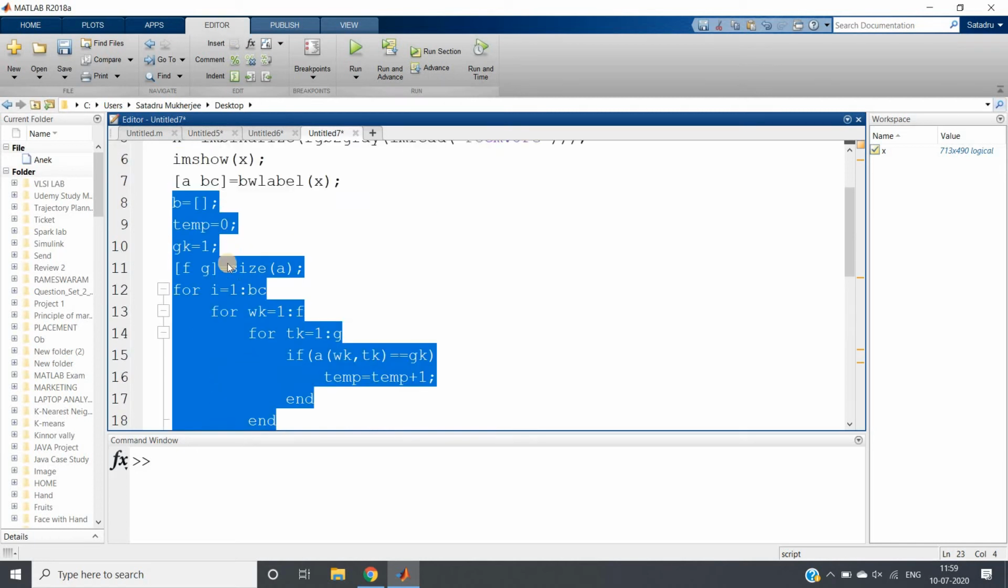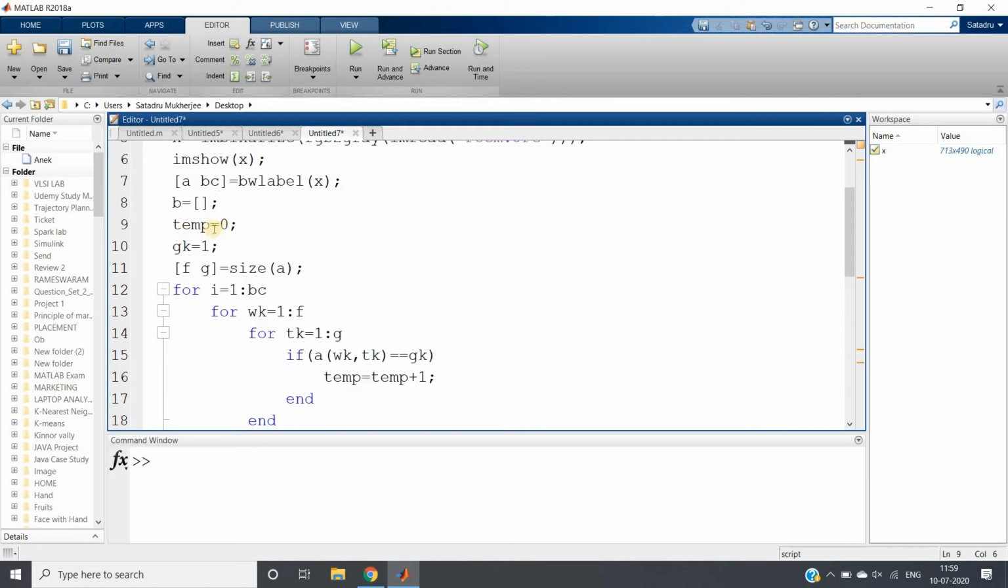So just have a quick recap. B equal to an empty array, which we use to store the number of pixels corresponding to a particular label. Temp equal to 0 will hold, for one particular label, how many pixels are there, that is, it will store the frequency or count value. Gk equal to 1 is for iteration purposes. I have calculated the size of the image, and then for i equal to 1 colon bc, where bc is the total number of distinct labels present in our binary image.